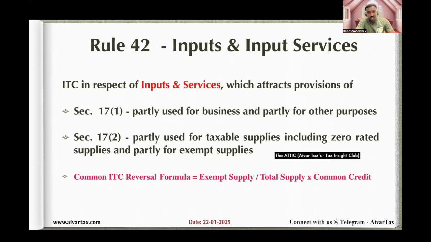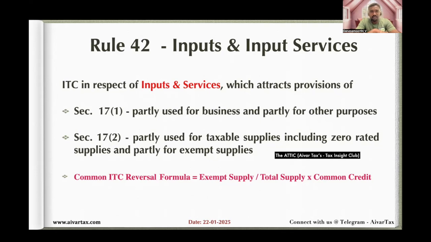So if input or input service is partly used for business and partly used for other purpose, that common credit should be reversed for the non-business purpose. Okay. And as per section 17(2), if an input or input service is partly used for taxable supplies and partly used for exempt supplies, that common credit should be reversed to the extent of exempt supplies.